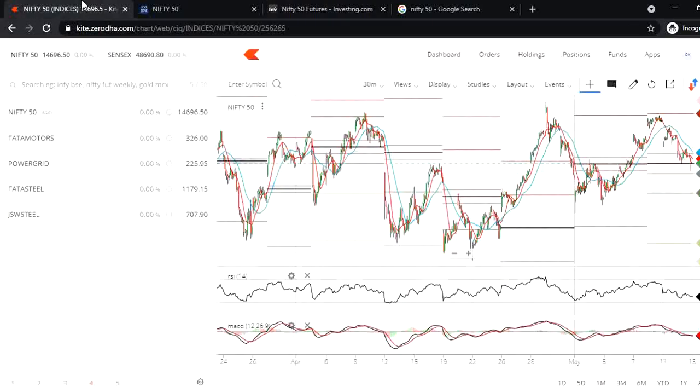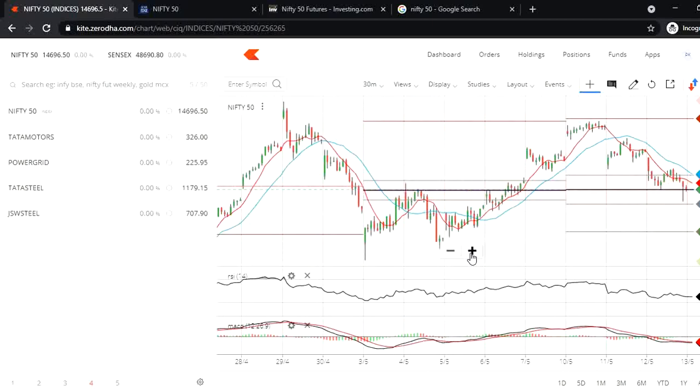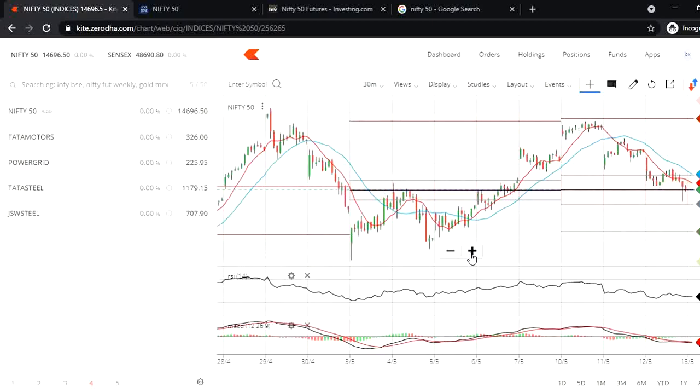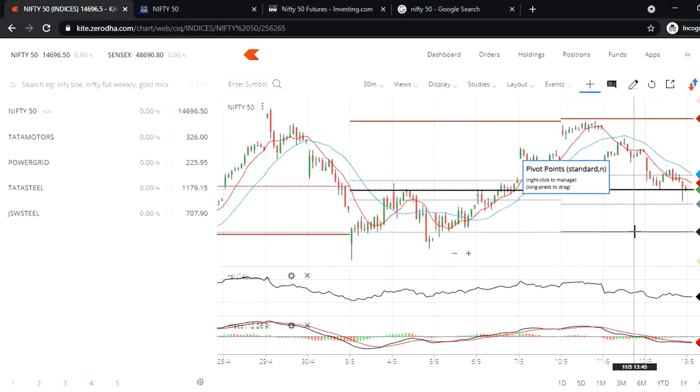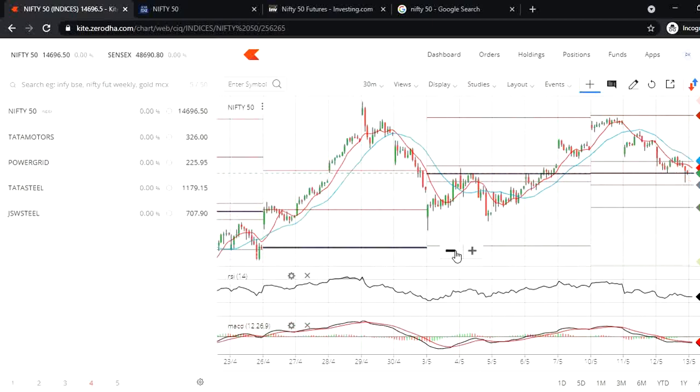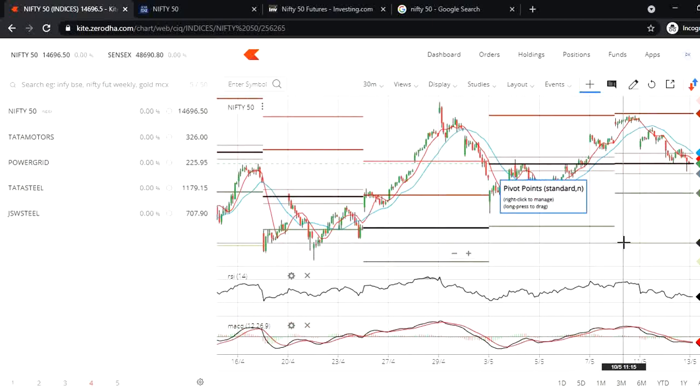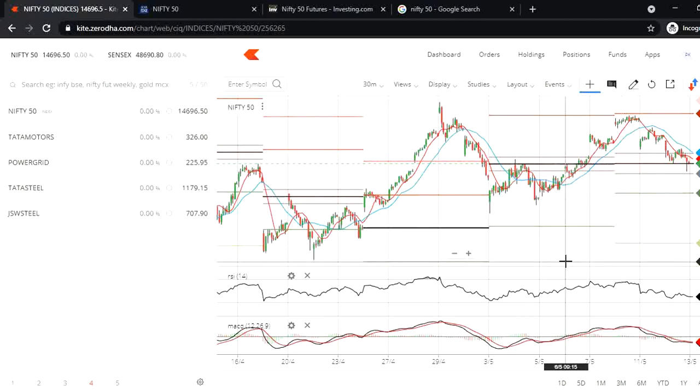For that, I am going to open our Kite Zerodha app. In the Kite Zerodha app, I am going to open the 30-minute candlestick. From the 30-minute candle, if Nifty has a downtrend and our closing was 14,696.50, its first target on the downtrend is 14,530. The next target is 14,253.76. Another next target is 14,147.90.